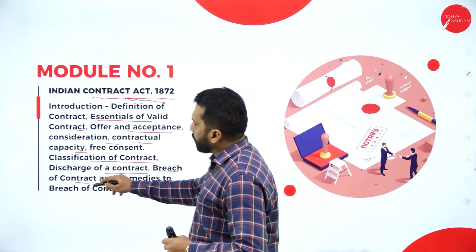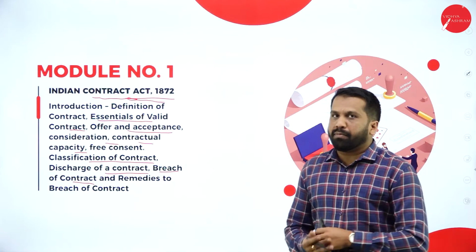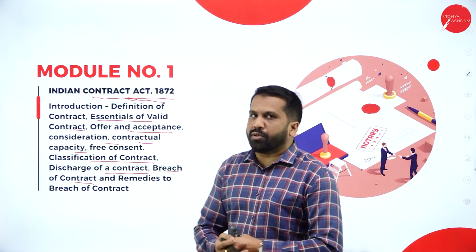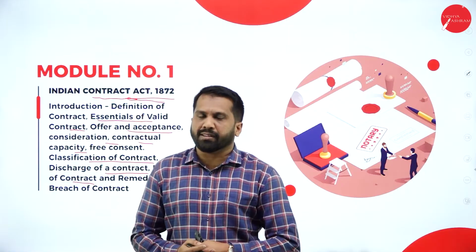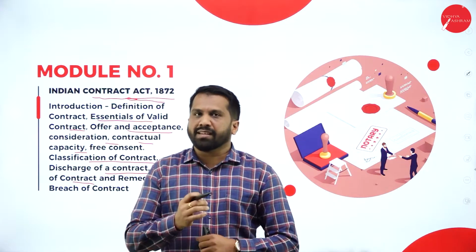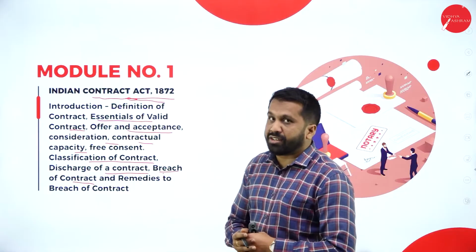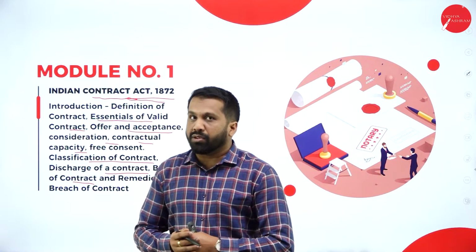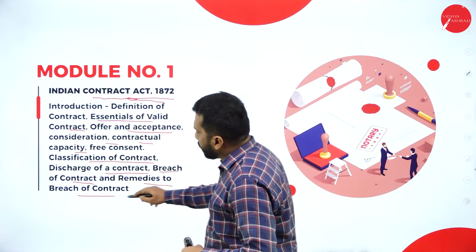Breach of contract. Breach is nothing but cheating. I collected 10,000 from you. I promise that I'll give it back exactly on the 10th of next month. If I have not paid on the 10th of that month, that is nothing but breach of contract, cheating, or not keeping to my words. And remedies to breach of contract.